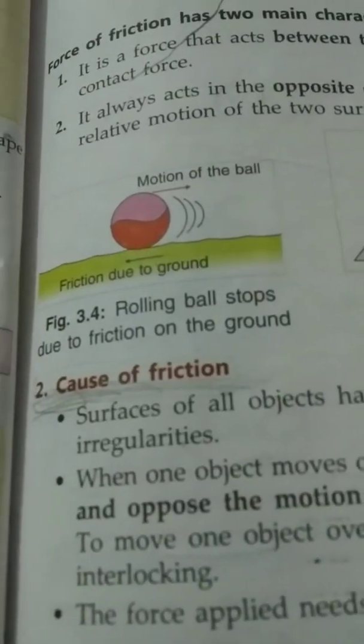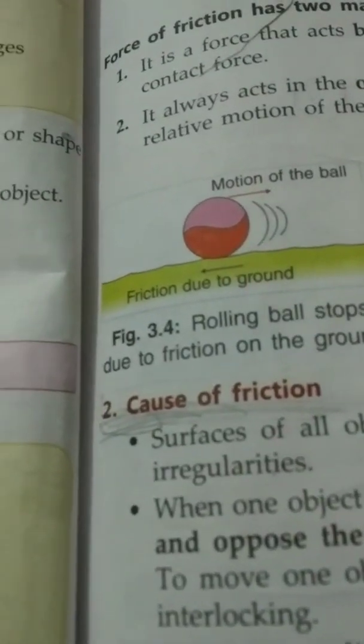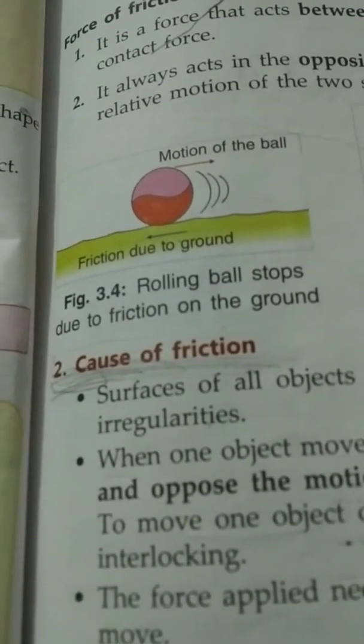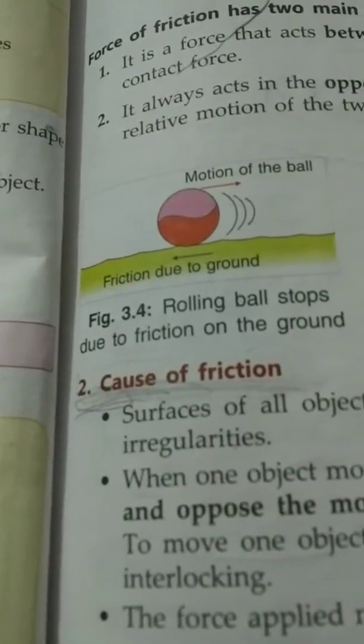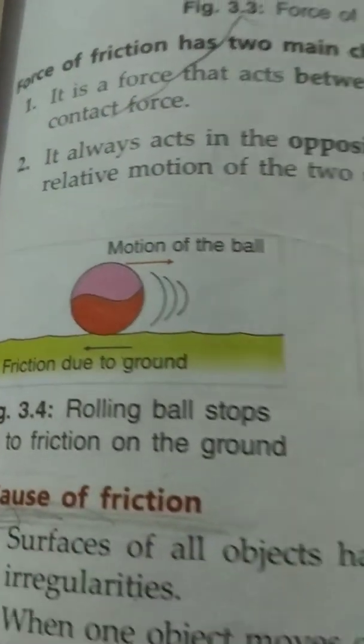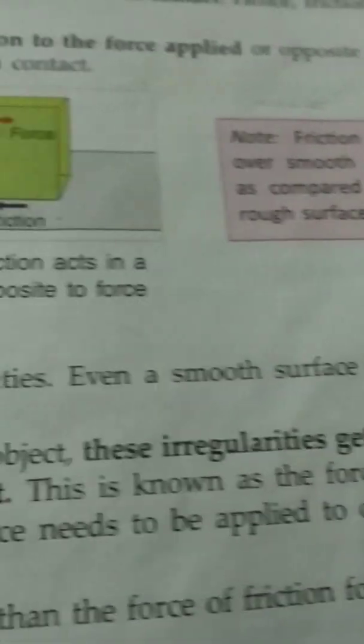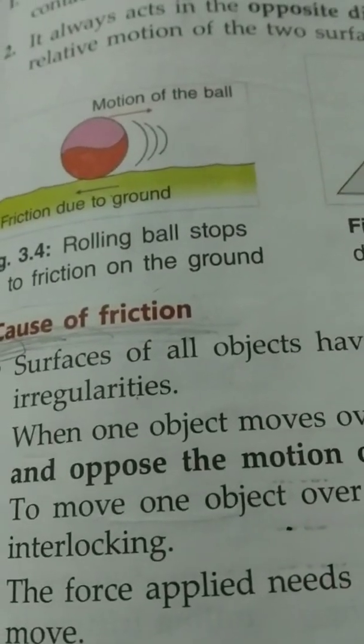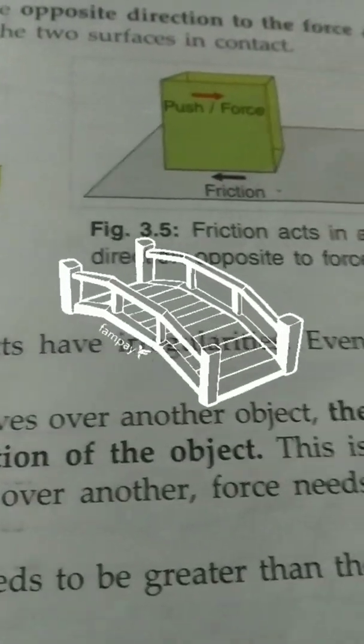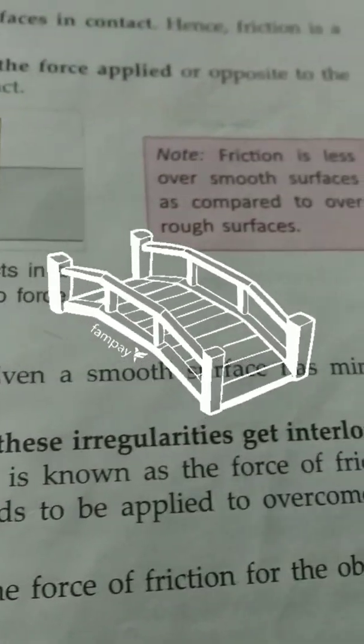Force of friction. Today we will start with the cause of friction. The surfaces of all objects have irregularities; even a smooth surface has minute irregularities. When one object moves over another object, these irregularities get interlocked and oppose the motion of the object. This is known as the force of friction.